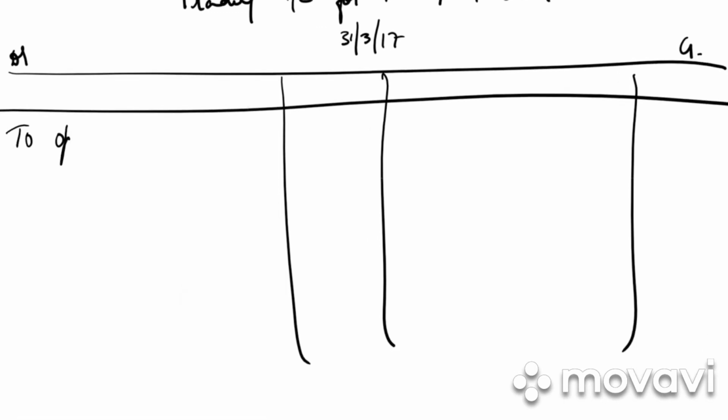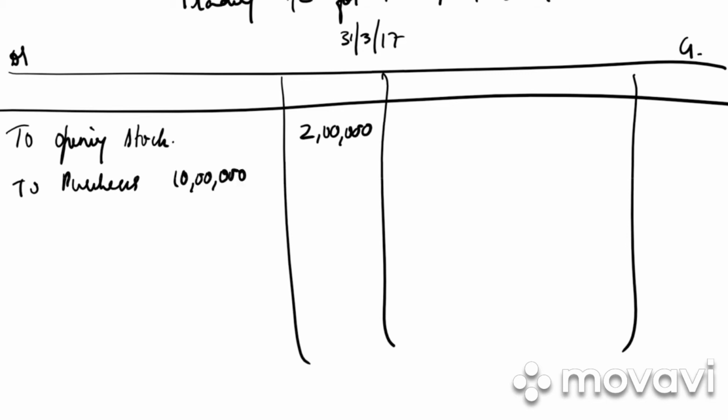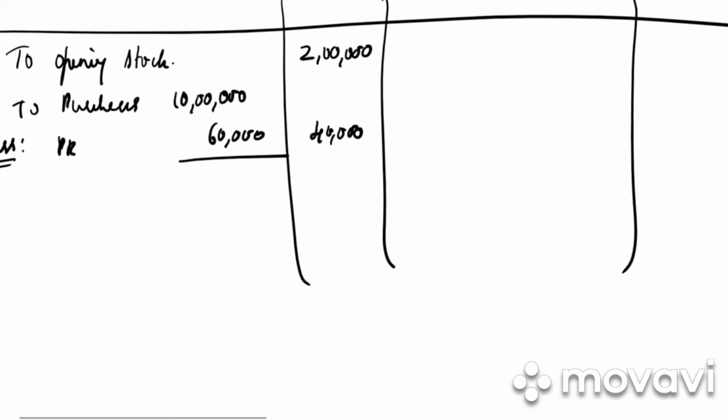So first thing we write on the debit side is to opening stock. How much is the opening stock? 2 lakh. Then we write to purchases. How much is purchases? 10 lakh. But we have returns. So we will be writing it in the outer column. Less purchase return. How much is purchase return? 60,000. So 40,000 is our purchases.